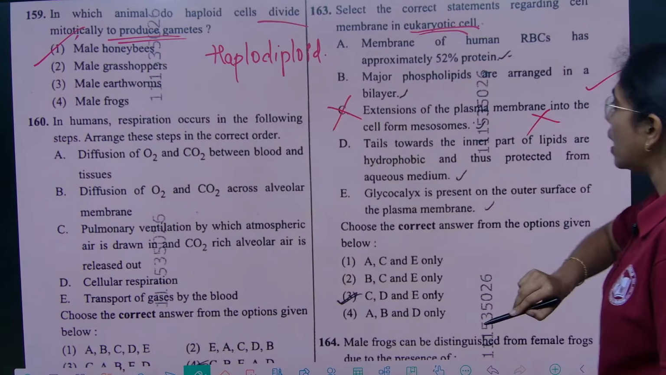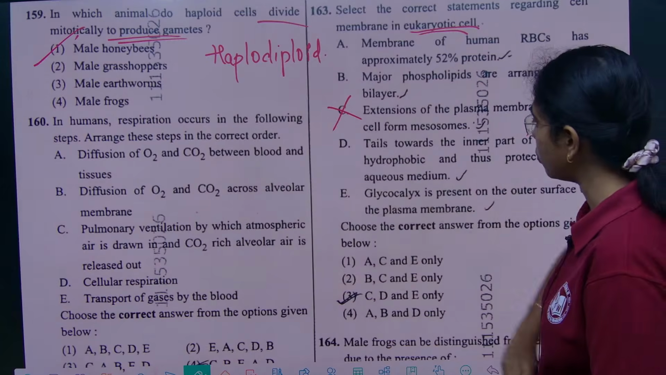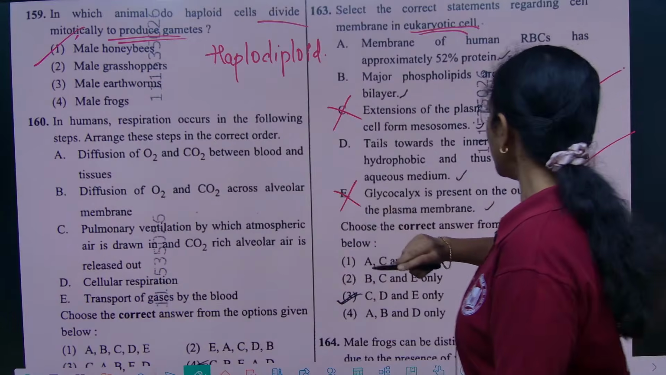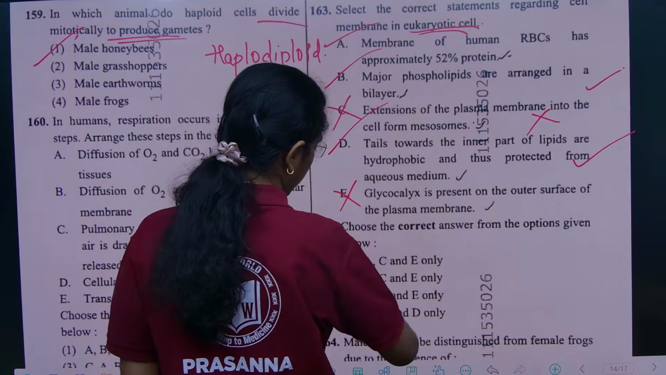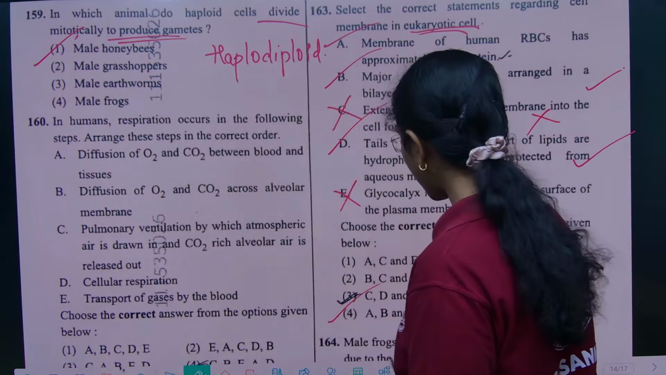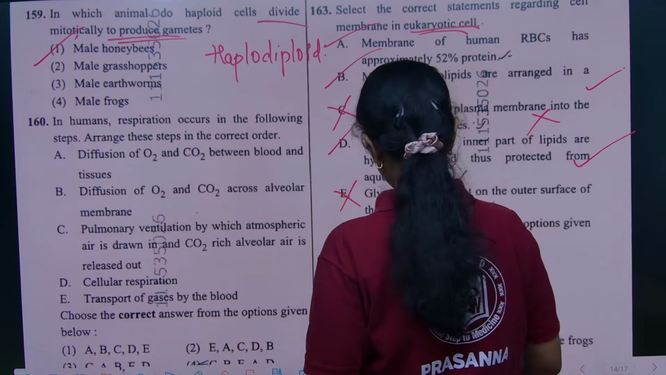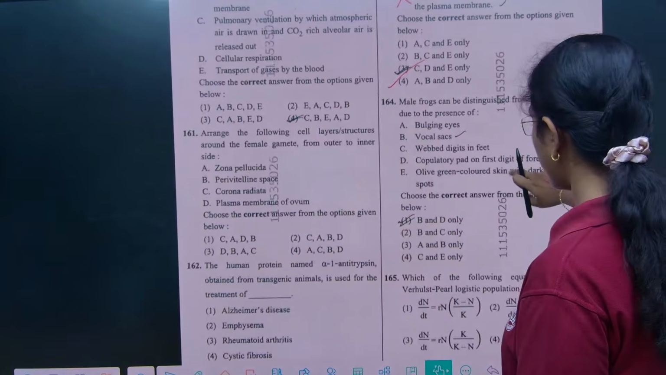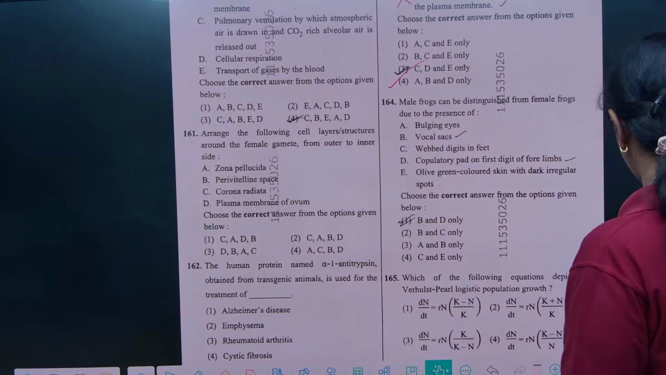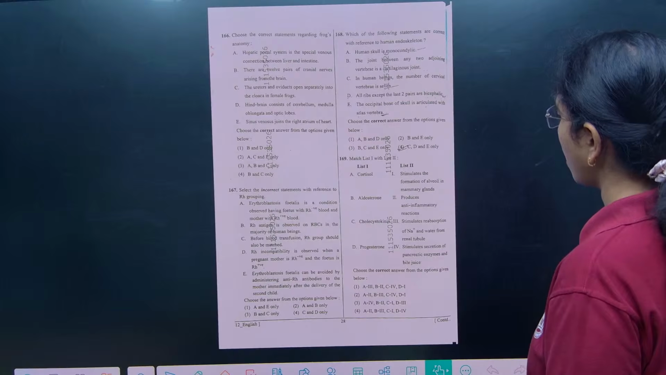C is wrong. Tails towards the inner part of the lipid are hydrophobic and thus protected from the aqueous environment. D is true. Glycocalyx will not be there. So the right answer will be A, B and D. A, B, D, option 4. Let us look at some other questions which are in this slide. That is all from my part.